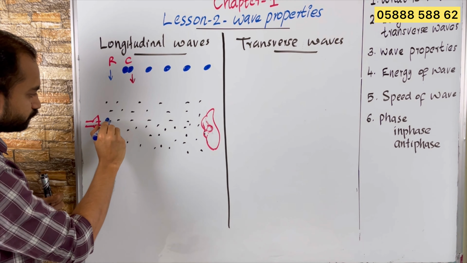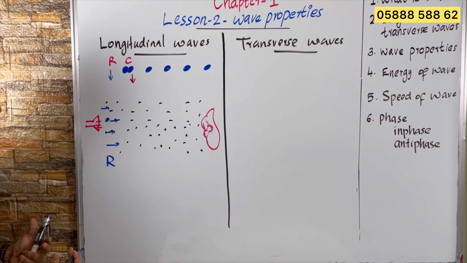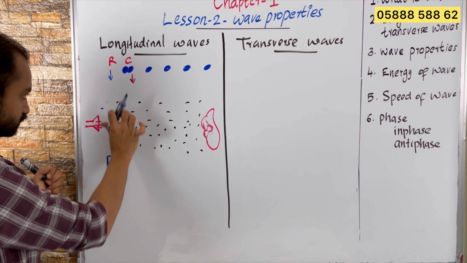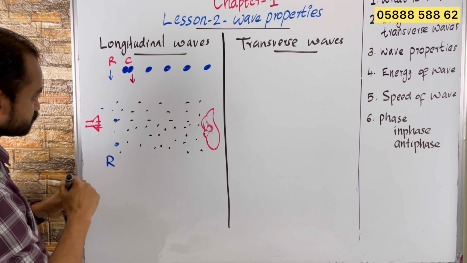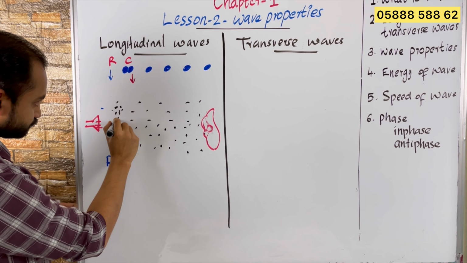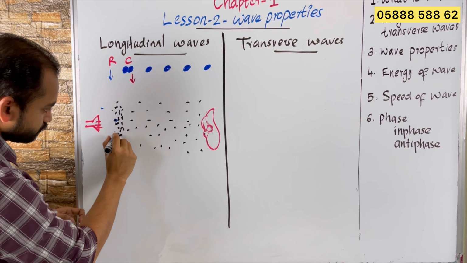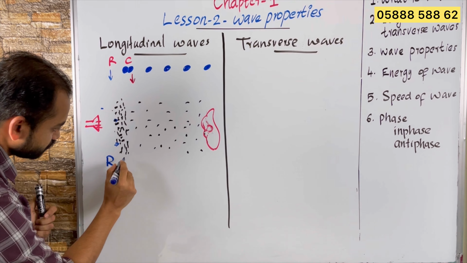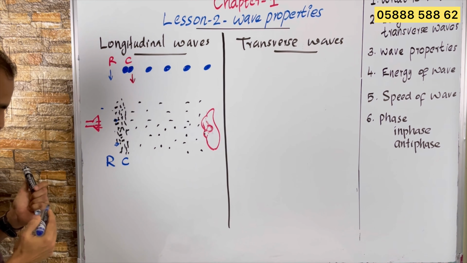So this area where the air particle is moving becomes a low pressure region. Low pressure region is called rarefaction, right? Rarefaction I will represent by the letter R. It represents the rarefaction. Rarefaction is the low pressure region, and all these air, or some of those air, moved here. So this area becomes a high pressure region. High pressure region is called compression.